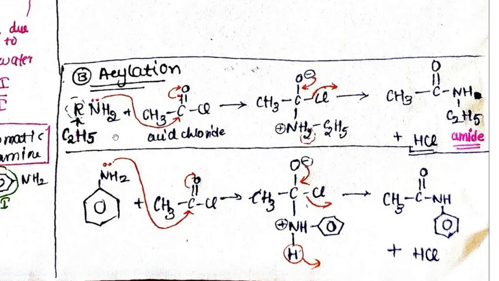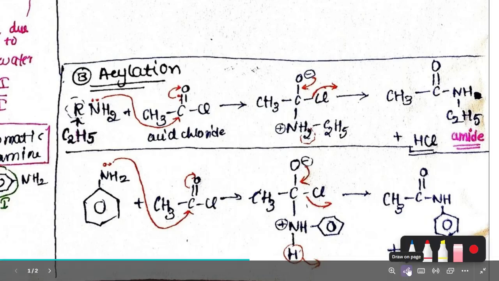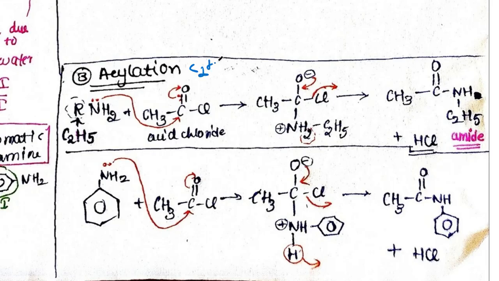Acylation is when we react an amine with an acid chloride. So let's take this R to be C2H5 and take an example, C2H5NH2.